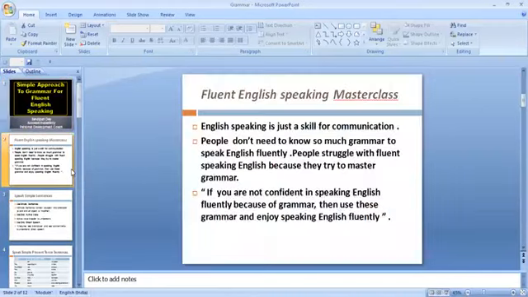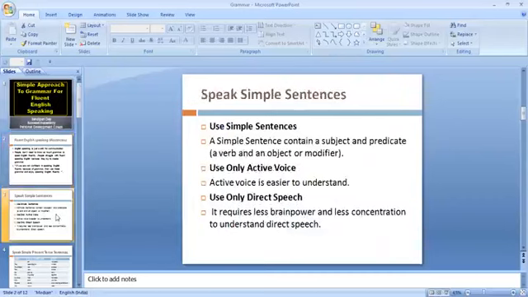So for your convenience, use only three simple skills. Use simple sentences, use active voice, and use only direct speech. Because when you go for speaking, direct speech requires less brain power and less concentration to understand. So use this skill.